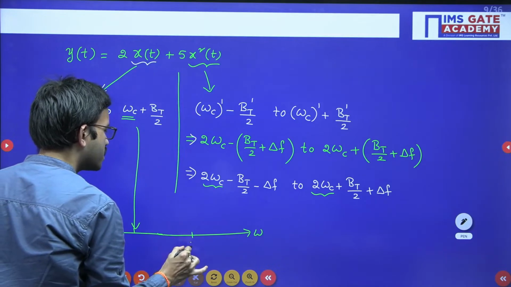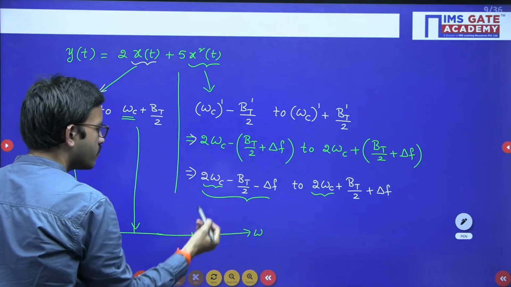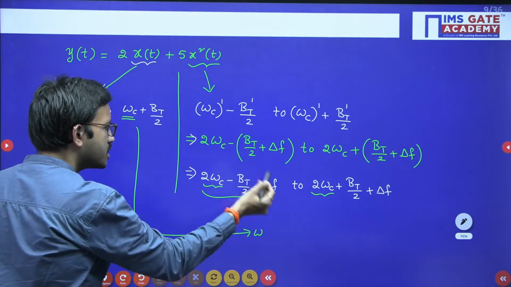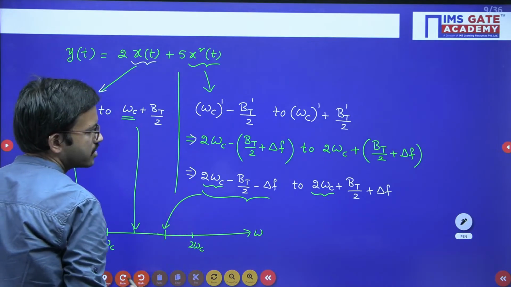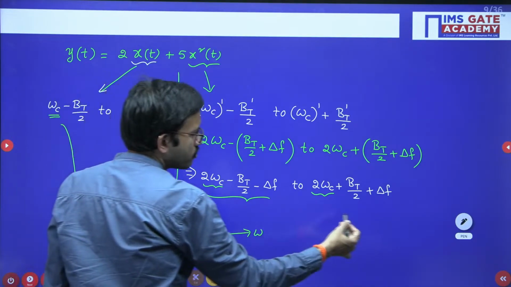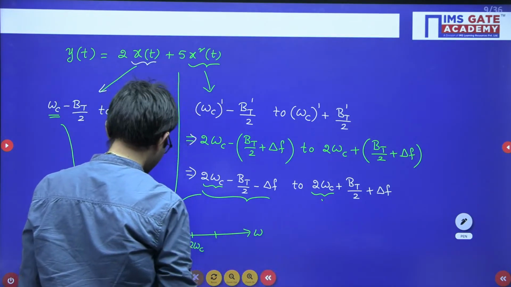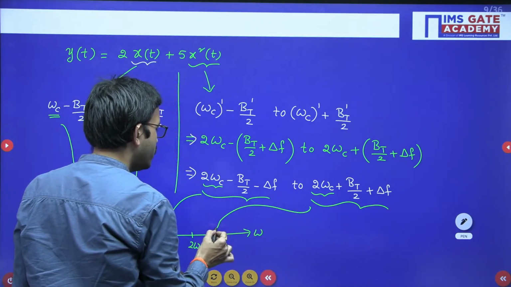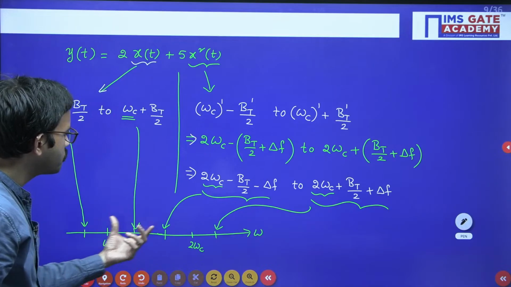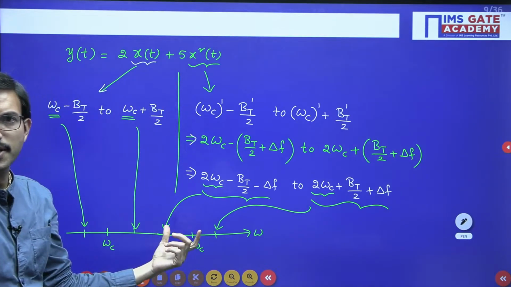Say for example I am considering this is your 2 omega c. So when compared to 2 omega c, this overall term is what? Less. So obviously that will be here, right? Similarly, when compared to omega c, this overall term is greater, right? So this particular frequency you will be having here. Now you are having two spectrums. One spectrum is regarding x of t, another spectrum regarding x square of t.